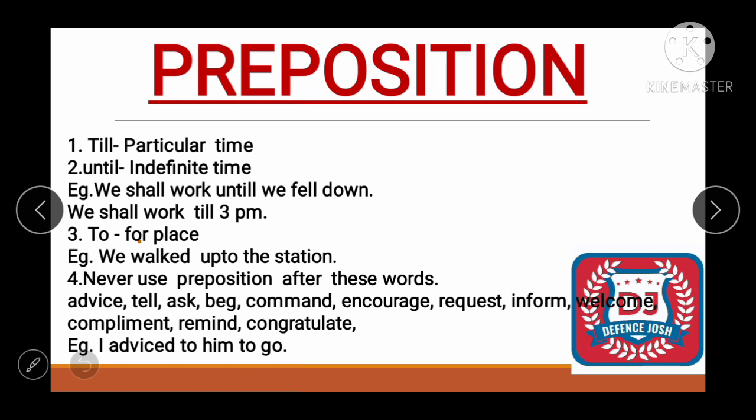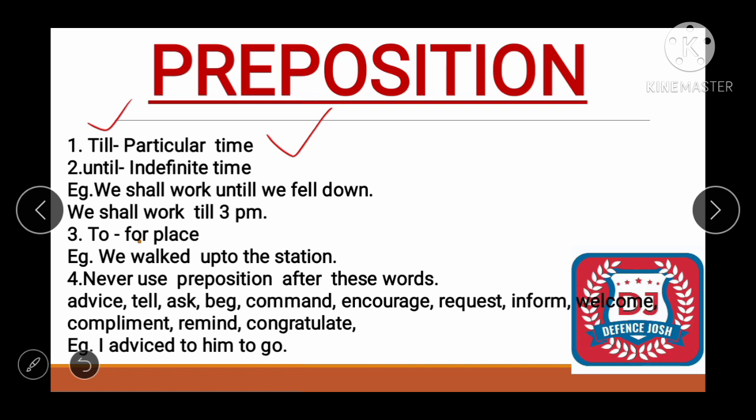So friends, firstly the preposition is till. Where do we use till? Till is used for a particular time. Anywhere we are discussing a particular time, we will use till. So where will we use until? They seem quite similar, right? So until we will use for indefinite time, where the time is not definite.